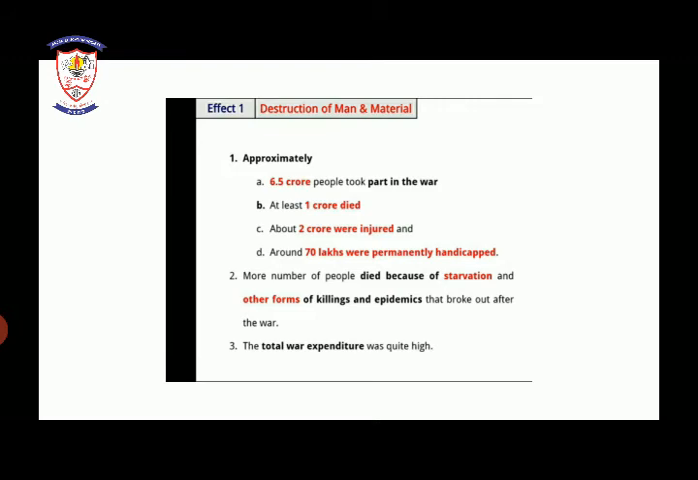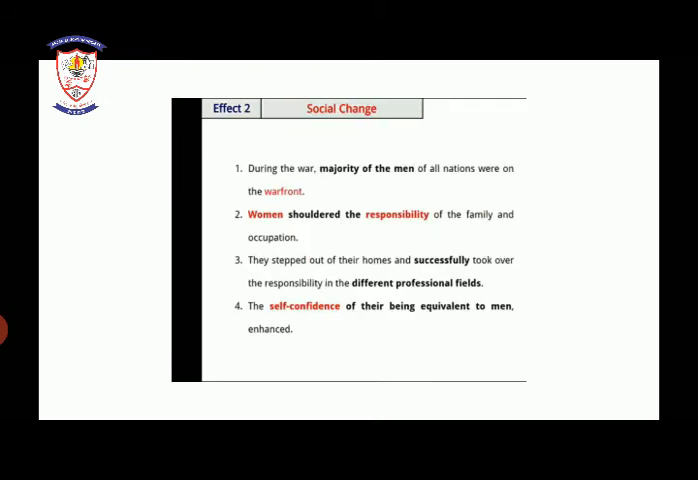More people died because of starvation, other forms of killings, and epidemics that broke out during the war. As there was a war, people were not getting proper food. Some became unemployed, they were not getting their work, their jobs. Some also became houseless. The total war expenditure was quite high. So our first effect was destruction of man and material.